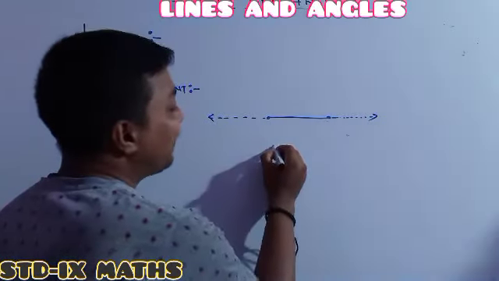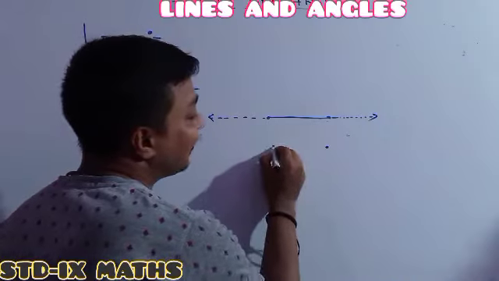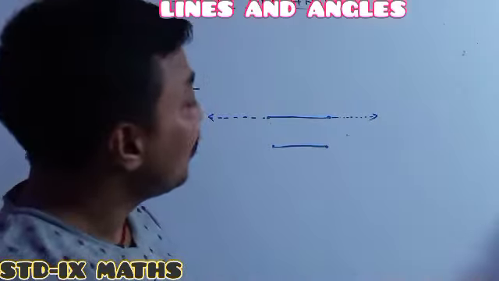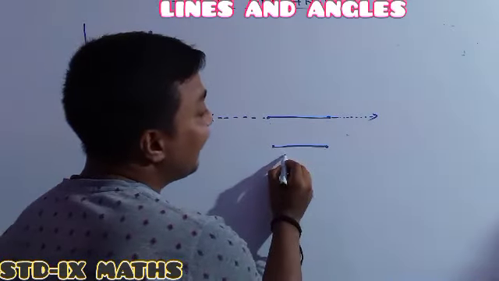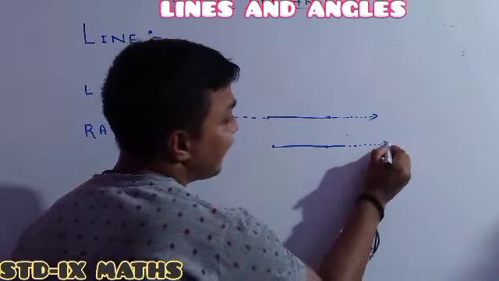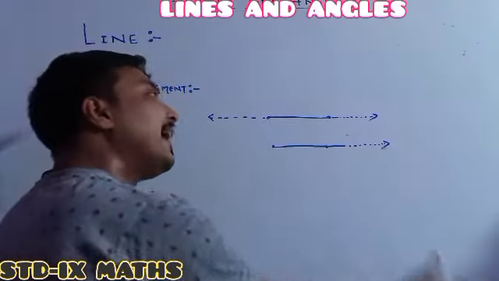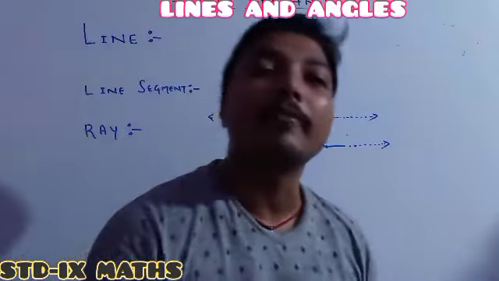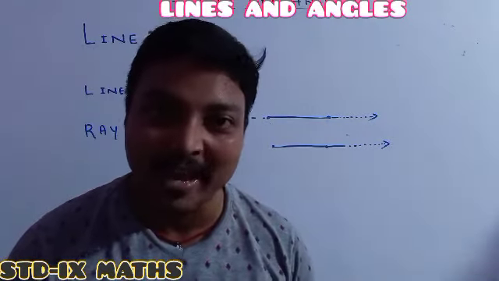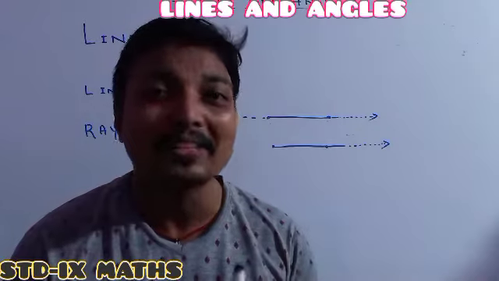Also see how I derive the definition of the ray from the line segment. Whenever a line segment is extended endlessly towards one side, then we will obtain the figure of a ray. Tell me, how easy all these were.